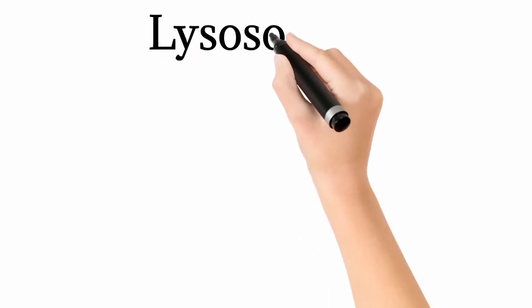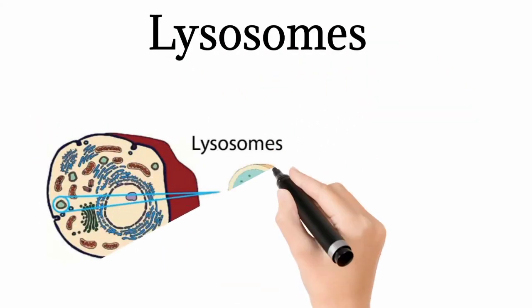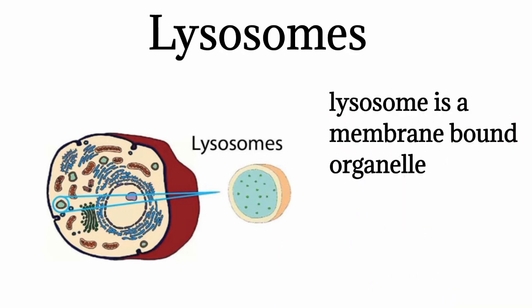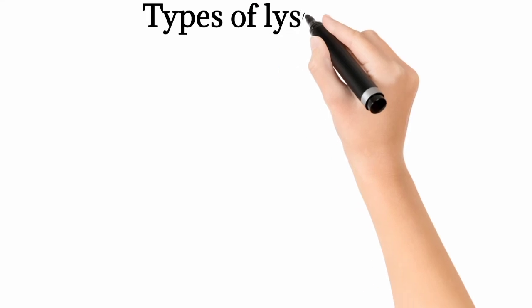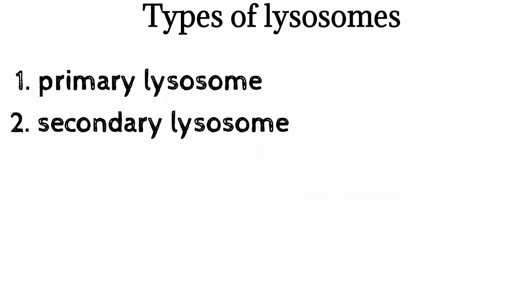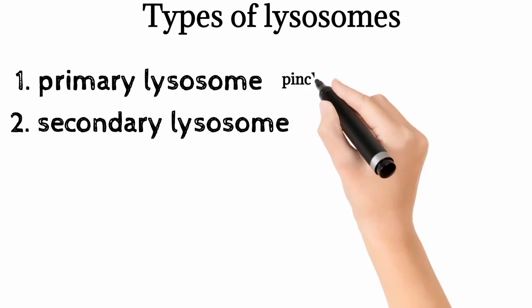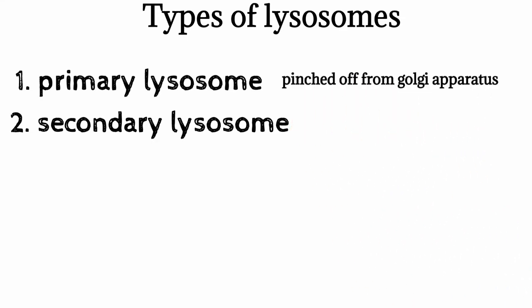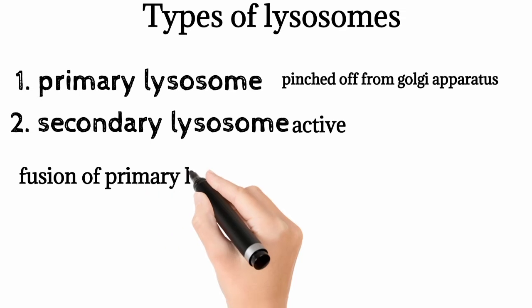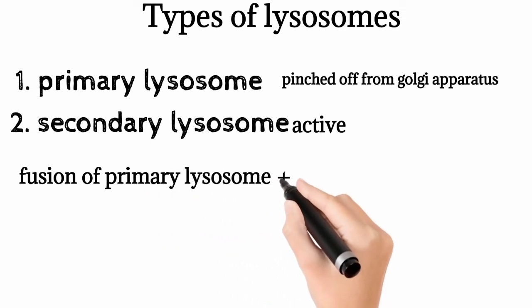Next organelle is lysosomes. Lysosomes are membrane-bound vesicular organelles found throughout the cytoplasm. There are two types of lysosomes: primary lysosomes and secondary lysosomes. Primary lysosome, which is pinched off from the Golgi apparatus, is inactive. Secondary lysosome is the active lysosome, which is formed by the fusion of a primary lysosome with the phagosomes.